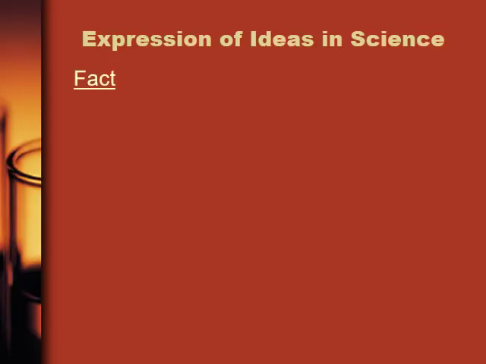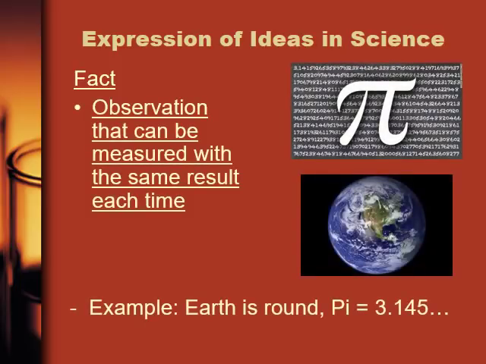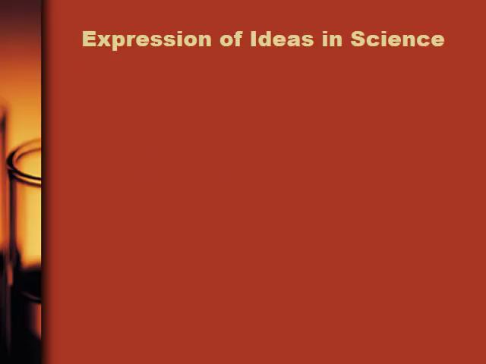Up next is a fact. A fact is an observation that can be measured with the same result each time. For example, the Earth is round. I suppose unless you're one of the flat earthers, but hey, you do you. I'm not here to judge. Also, pi is always going to equal 3.145, etc., etc. This is why I teach bio, not mathematics. But a fact is something that can be measured time and time again with the same result.